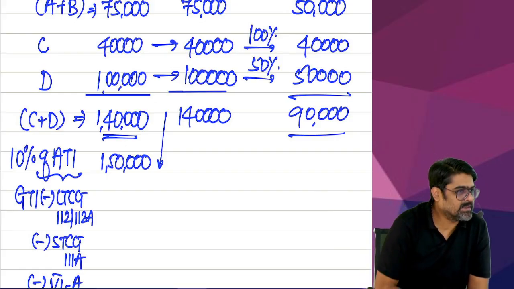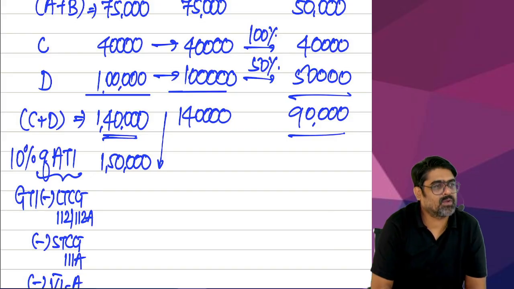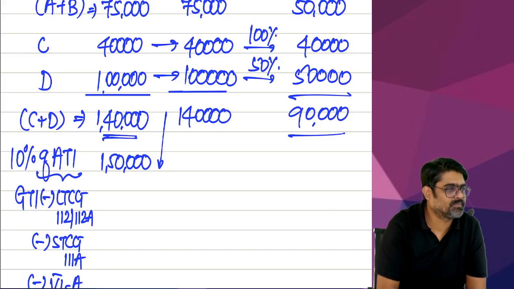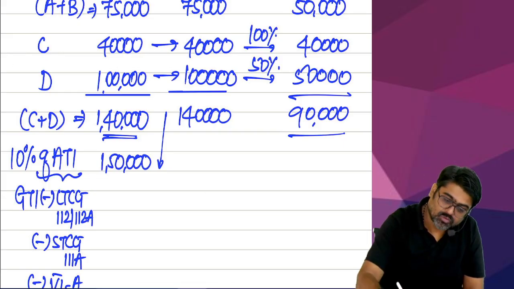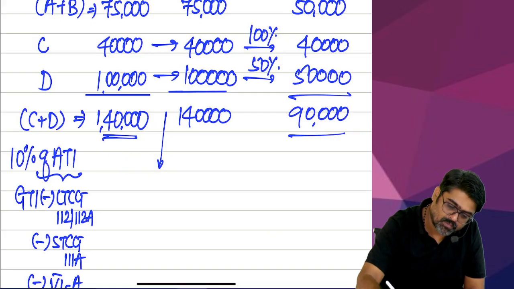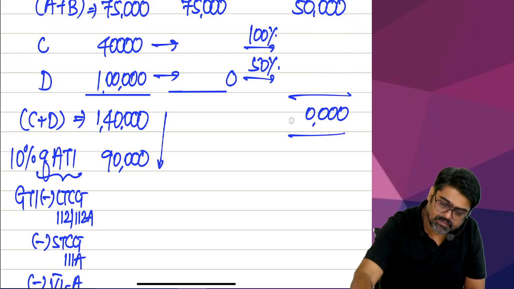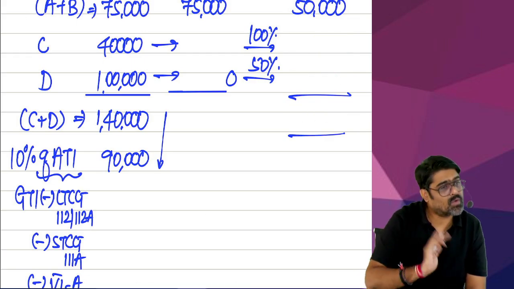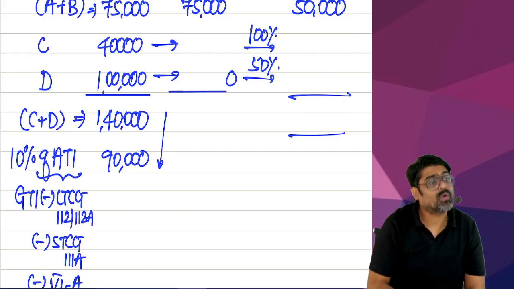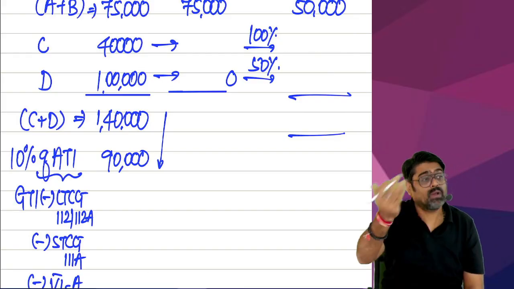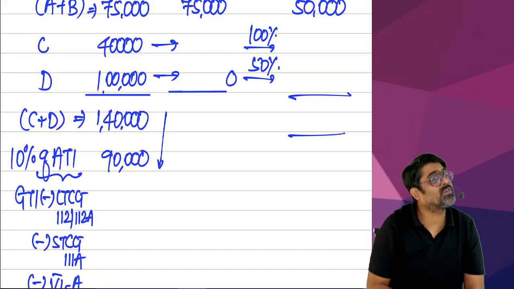When you calculated your adjusted total income, it was only 9 lakhs. Only. So 10% of 9 lakh will be? So C plus D both taken together can be how much? Can be maximum how much? How much have you contributed? Tell me. 1 lakh 40, no? Can you qualify the entire 1 lakh 40? Or 1 lakh 40 will qualify if the limit was more, yes or no?